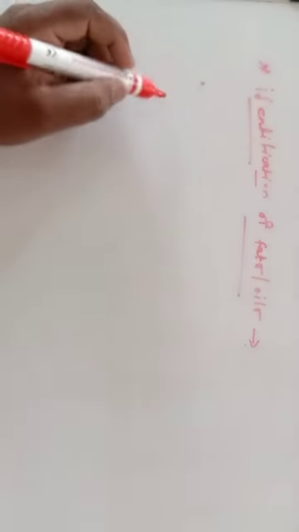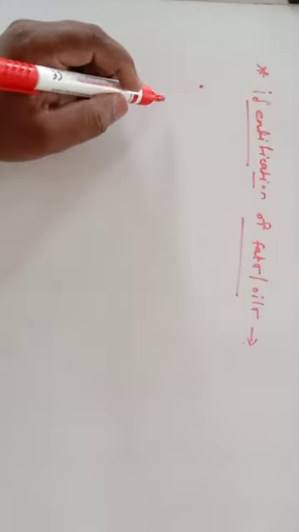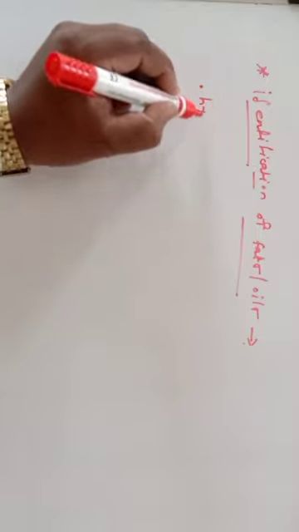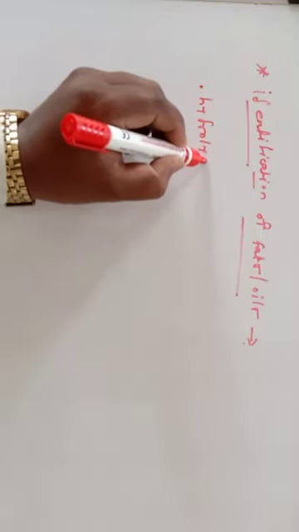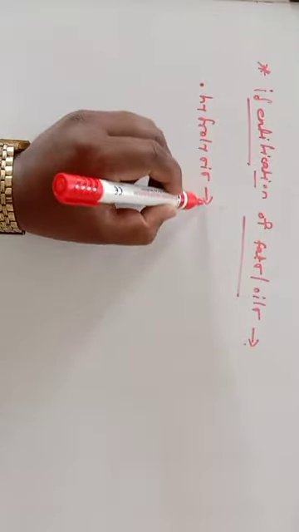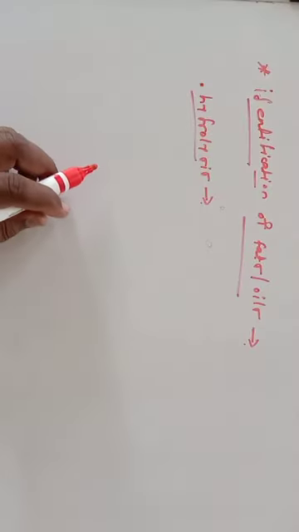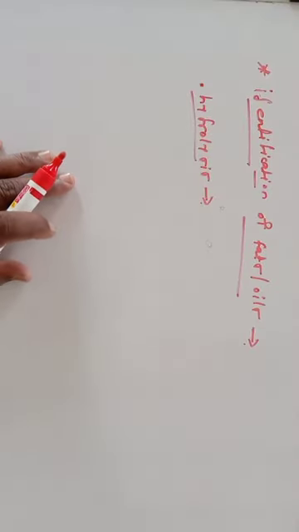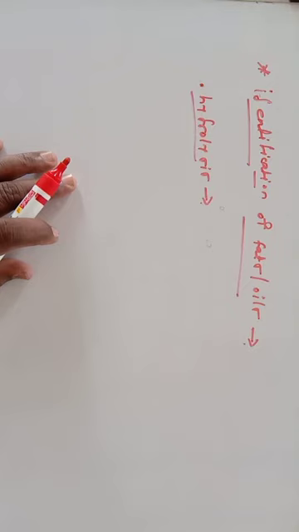How can one identify fats and oils? If you see the identification, there are different processes. The first one is hydrolysis.